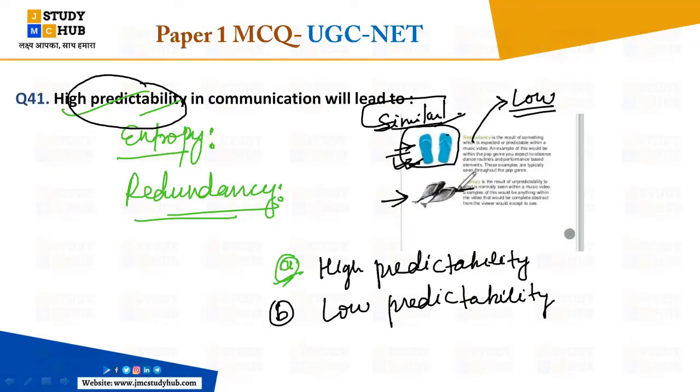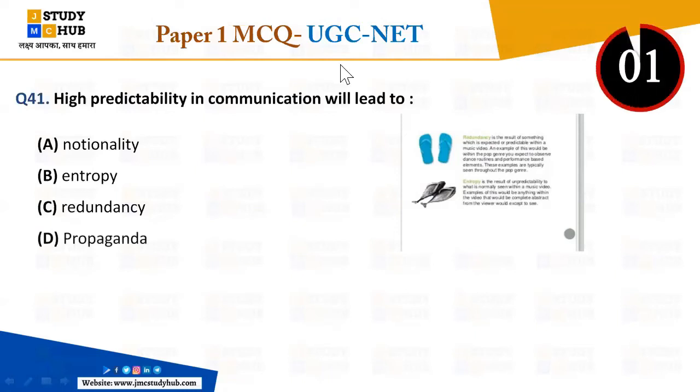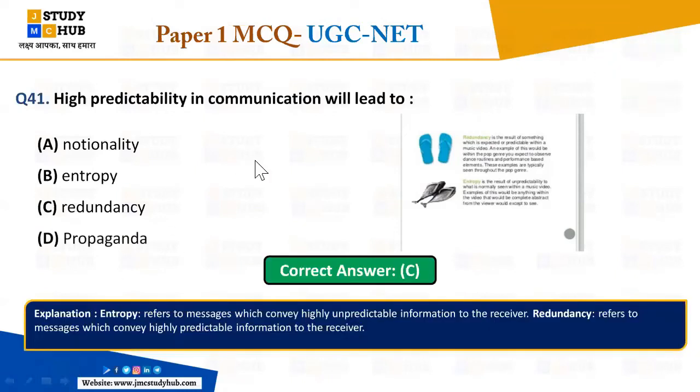When it is entropy, see, when you see this type of slipper, you will get shocked, okay, and this type of slipper also comes in the market, right? You can see the example that I can say: in the options it is given that nationality here will not be A, B, C or D. So this way you can cross out the things, right? Two things you can cut by elimination, that it will not be this and this will not be that. So here it will be either entropy or redundancy, okay?